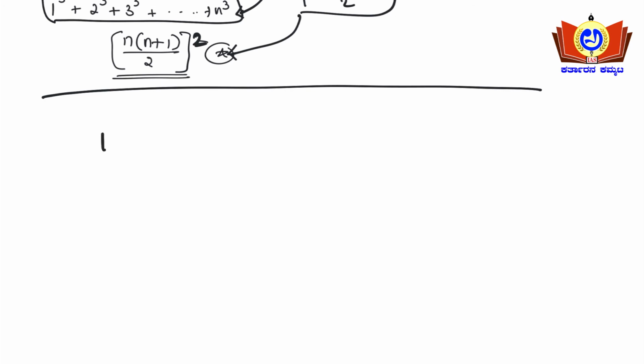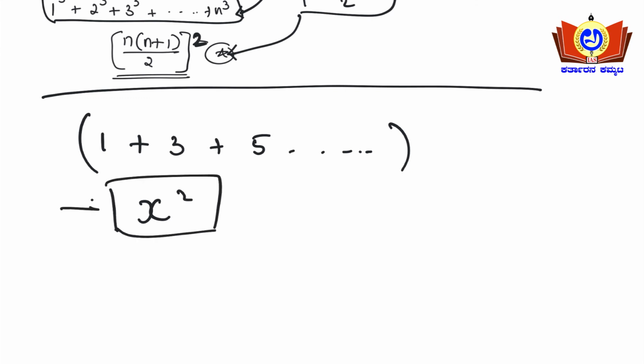Okay, what are the odd numbers? Say for example 1 plus 3 plus 5, it goes on like this, right? If the question asks you to find the sum of odd numbers, then the formula is x square. Simple, the formula is x square. So what is this x? Actually this x is nothing but (n plus 1) by 2. Okay, this n is the last number here.